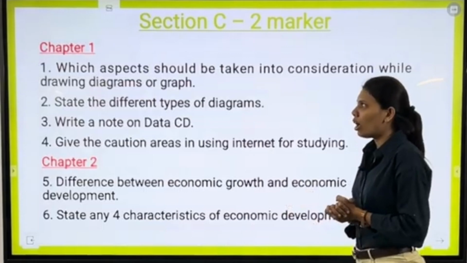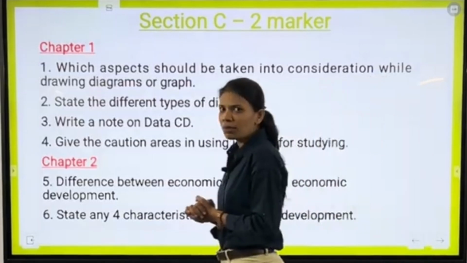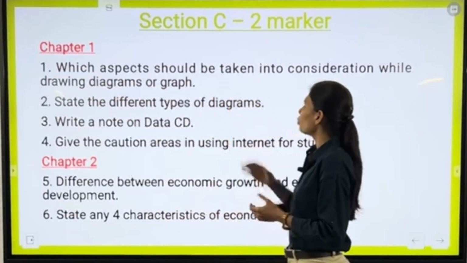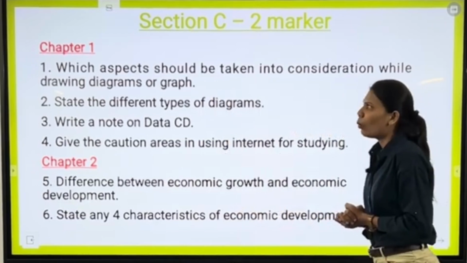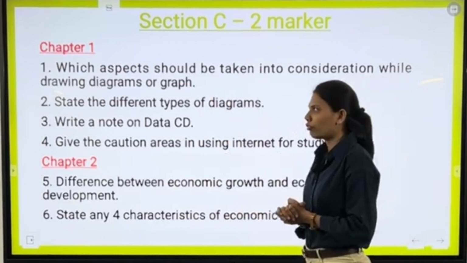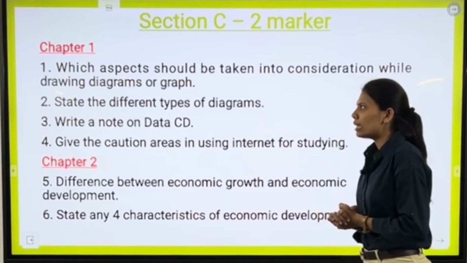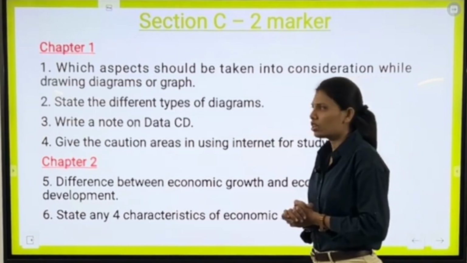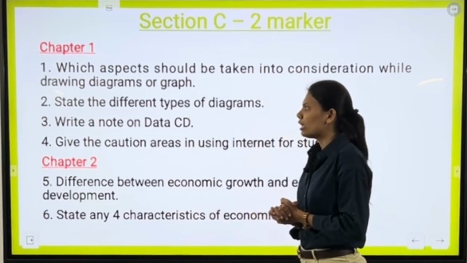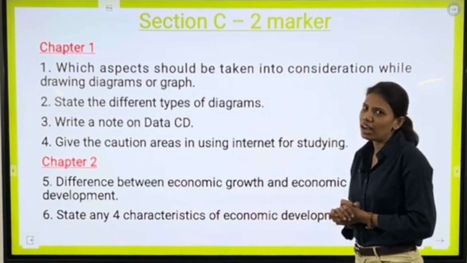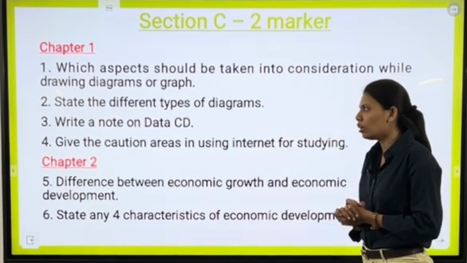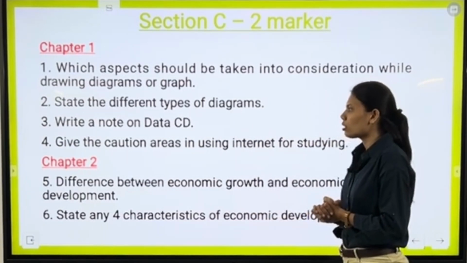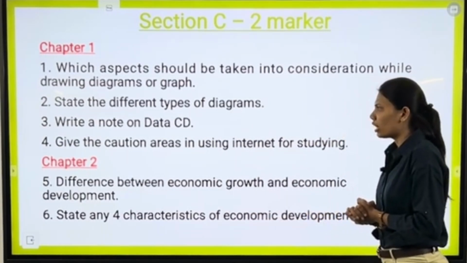From chapter number 1, the first question is which aspects should be taken into consideration while drawing the diagram or graph. Our second question is state the different types of diagrams. Our third question is write a note on data CD. Our fourth and last question from chapter number 1 is give the caution areas in using internet for studying.